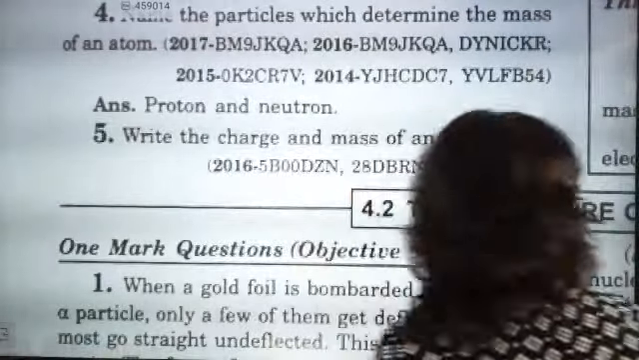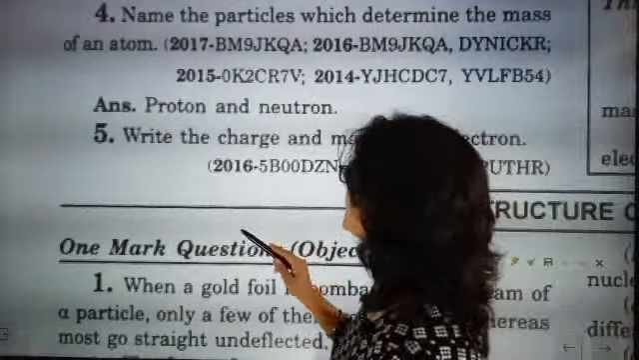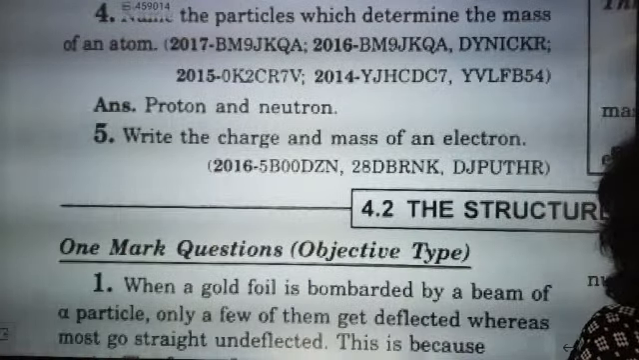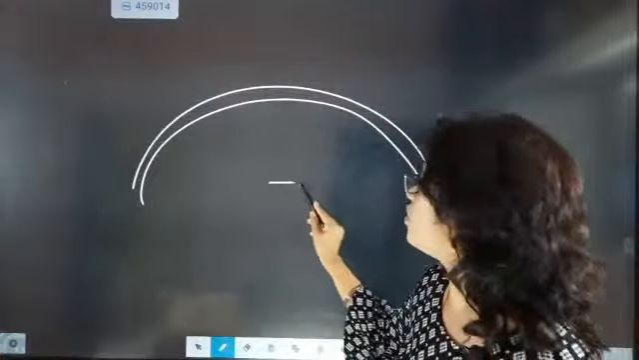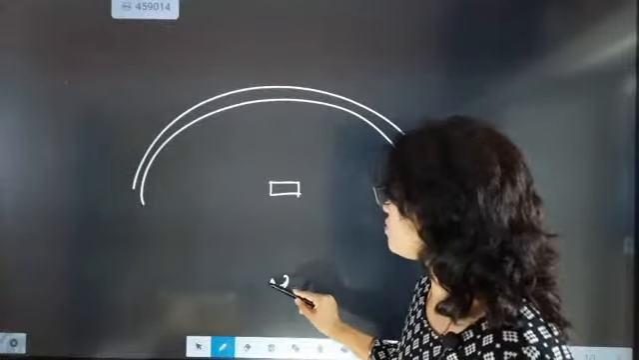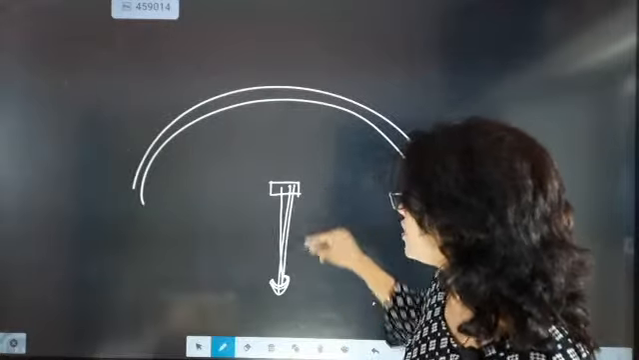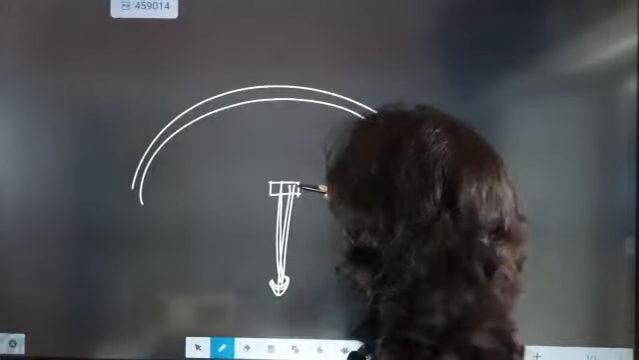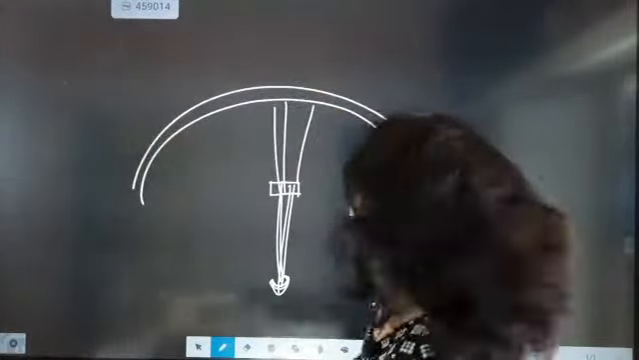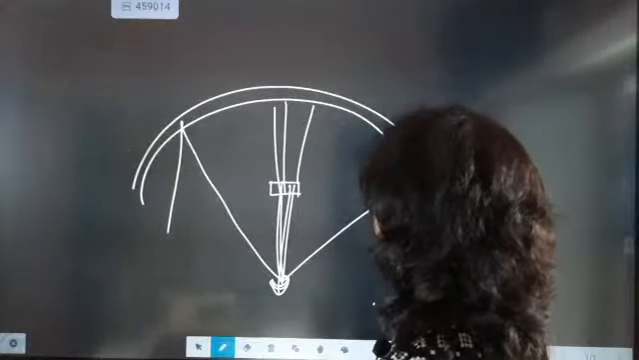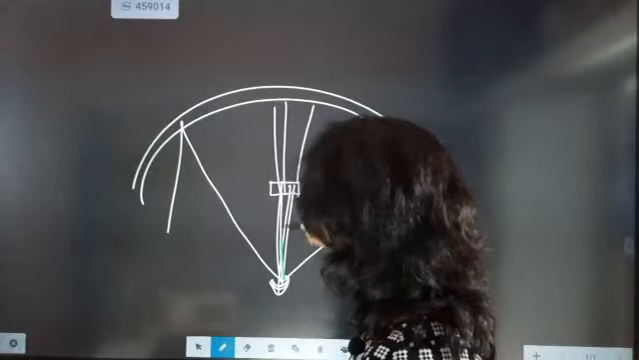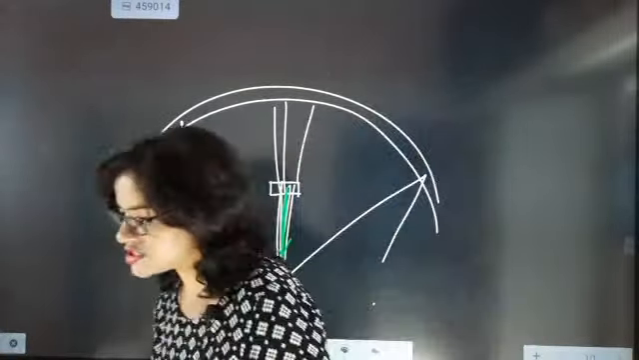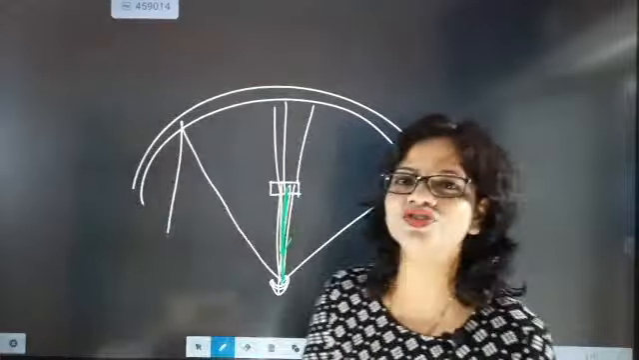Undeflected means we have to understand this point of view. He has taken a zinc sulfide screen, and in that you might have seen that a gold foil was there, and from a small chamber he allowed the rays to go there. His expectation was that all the rays would go straight, but beyond his expectation, some of the rays got deflected, and very few of them retraced their path and returned back. So this was his expectation. This is exactly called expectation versus reality.